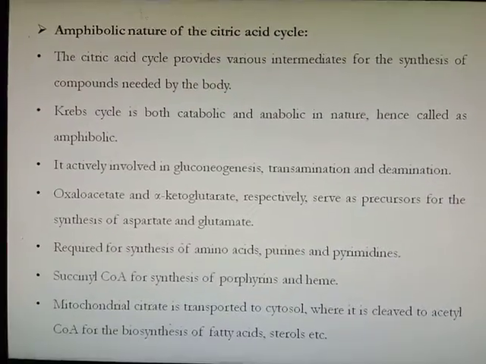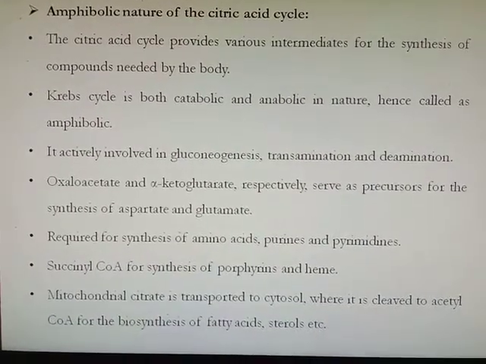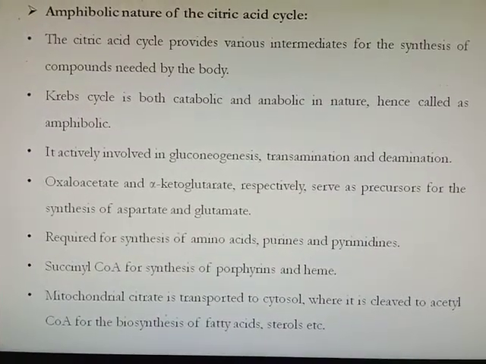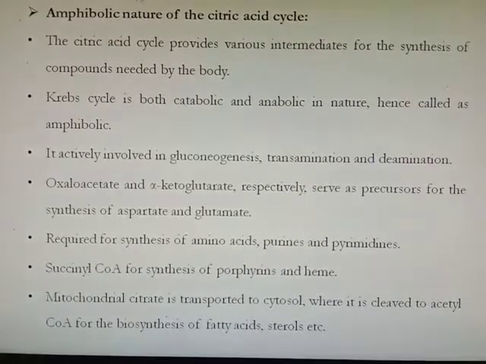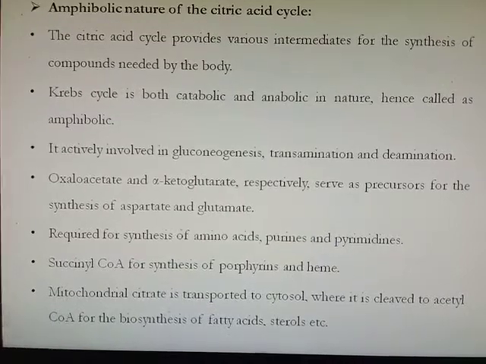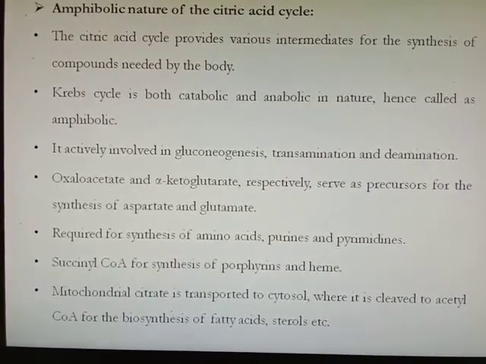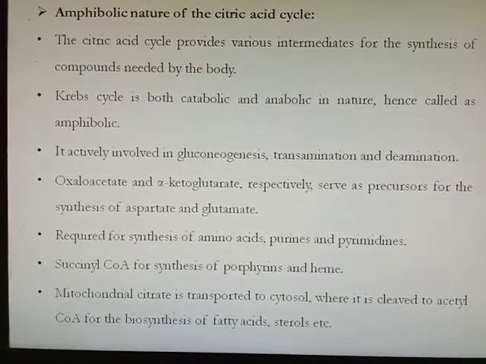Then amphibolic nature of citric acid cycle. The citric acid cycle provides various intermediates for the synthesis of compounds needed by the body. The Krebs cycle is both catabolic and anabolic in nature, hence called amphibolic. It is actively involved in gluconeogenesis, transamination and deamination.